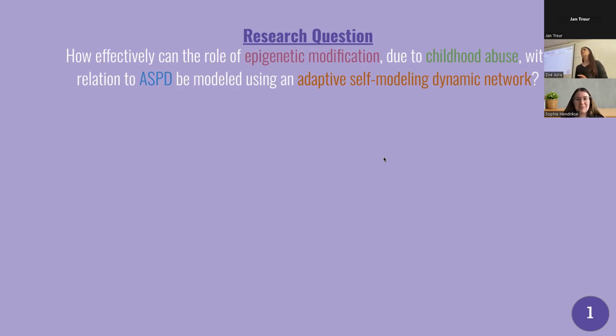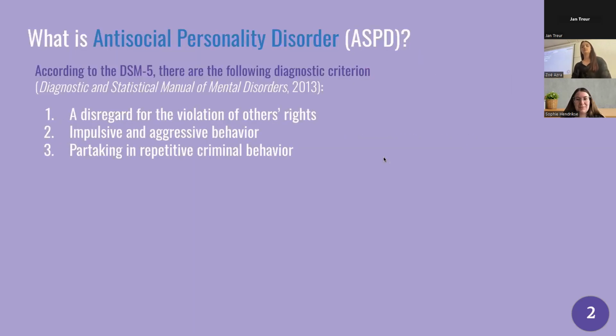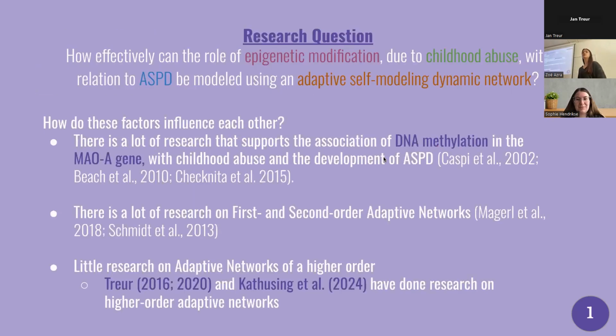slides. And the reason that I chose to combine these topics in my research is because there is a lot of research available that supports the association of DNA methylation in the MAOA gene with child abuse and the development of ASPD. There's also a lot of research available on first order and second order adaptive networks, but there's still very little research available on adaptive networks of higher orders. Treur and also Kalsing and colleagues have done research on these higher adaptive networks, and that inspired me to build on their work and make my own fifth order adaptive network, which I will show later.